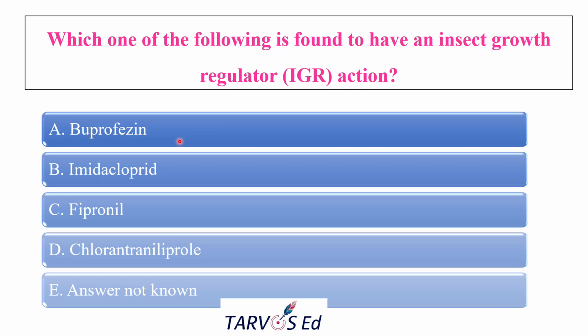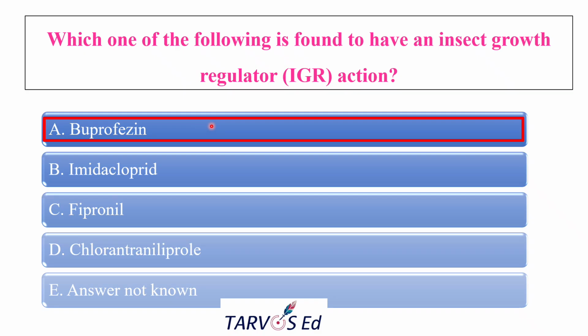So the options are buprofezin, imidacloprid, fipronil, chlorantraniliprole, and the answer is not known. And the correct answer is buprofezin. It is a chitin synthesis inhibitor, so it inhibits the chitin synthesis during molting. It mostly works against sucking pests like plant hoppers, whitefly, mealybug and others.